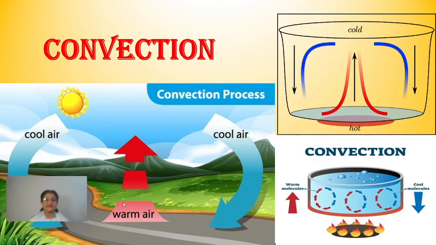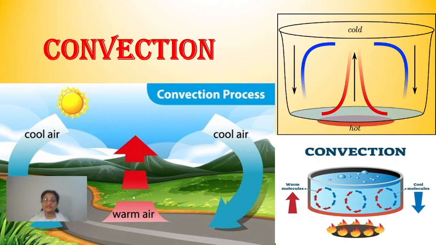The space which is left behind is filled by the cool air from all the sides. In this way, again it gets hot, again it rises up, again the cool air takes its place. So the same thing happens in the atmosphere as we have discussed in the case of liquid.